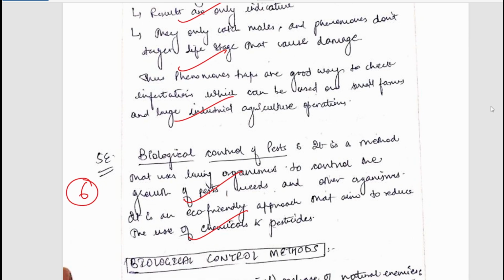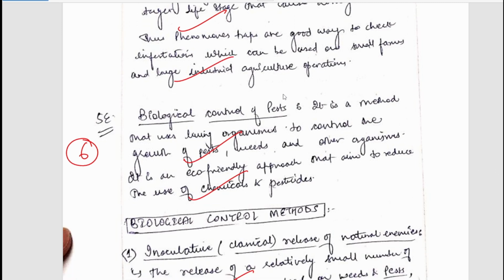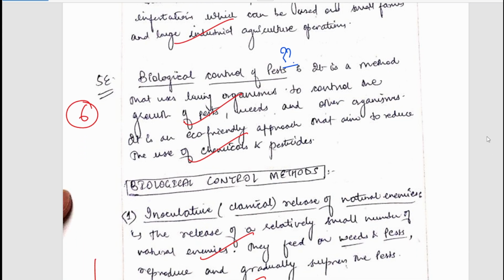The next question is, discuss the various methods through which biological control of pests can be done. The question is about methods of biological control of pests. So first of all, in the introduction, the student has defined biological control of pests. We all know what biological control is. That is use of living organisms, biological organisms for the control of pests.